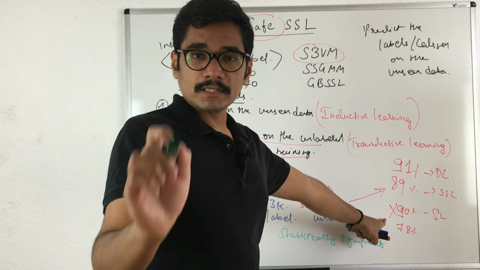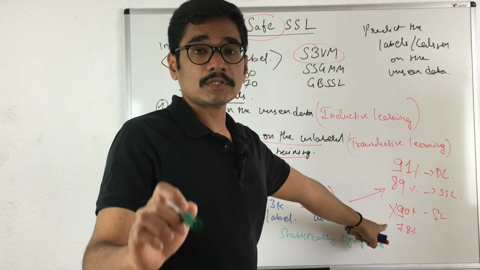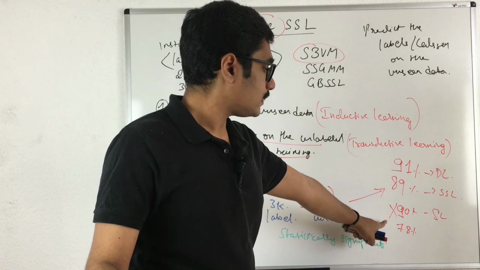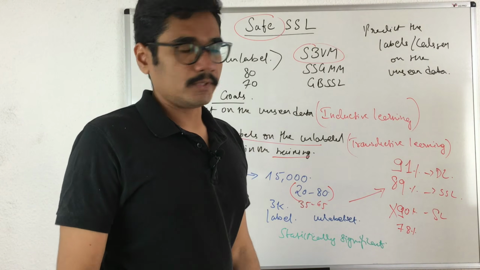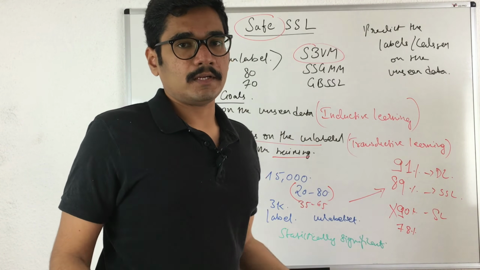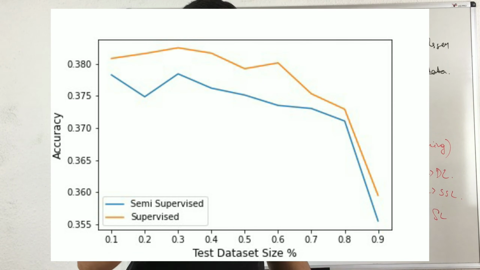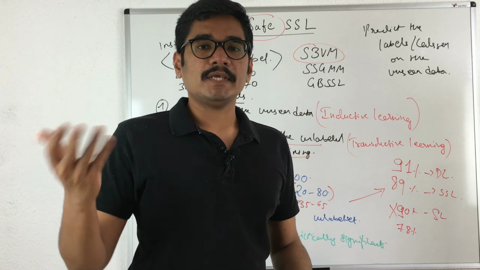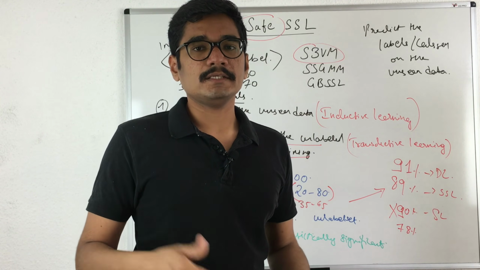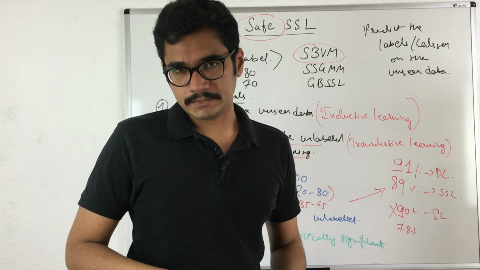Else if it is not the case, and it is getting 78% or even less than that, 35% or 50%, in some cases this happens, then there would be no point in doing your SSL learning at all, because that is not nearby comparable. Also you can see a graph here. I'll put this image. You can see somewhere here an image of how the performance changed over a period of time, and in this case we can say that your SSL technique is not good, or it did not perform in a better way as compared to the normal supervised techniques.